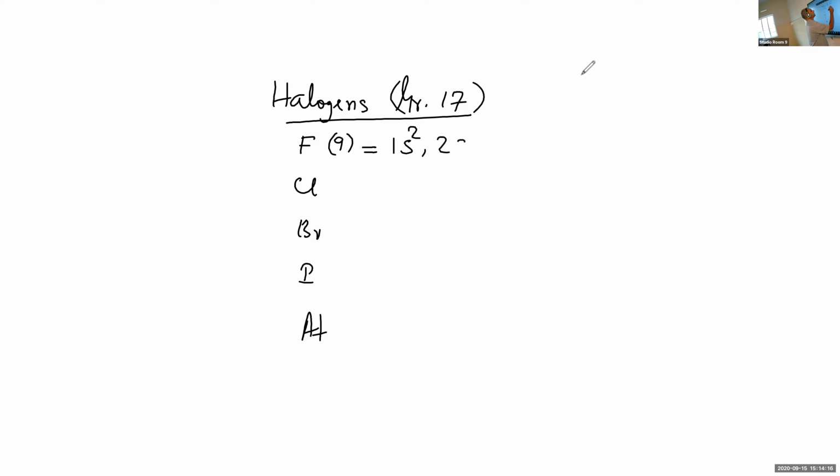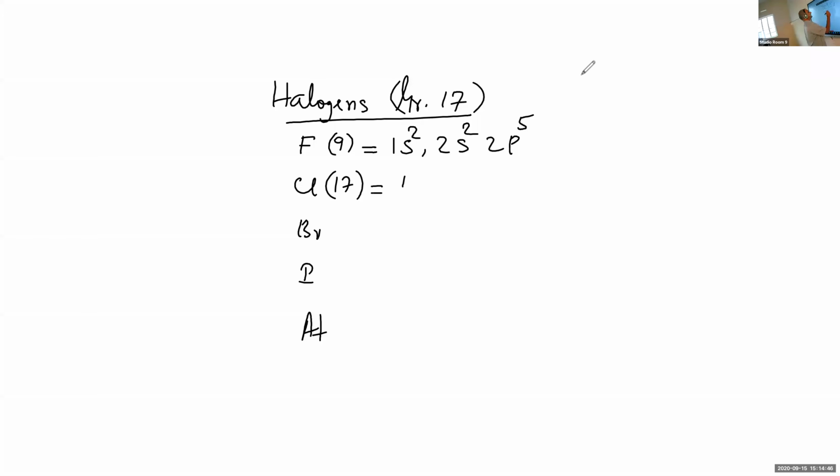1s2, 2s2, S is complete. Then 2p5. Total number of electrons is equal to 9. You take the sum of the powers of the various subshells: 2 plus 2 plus 5. So 1s2, 2s2, 2p5.